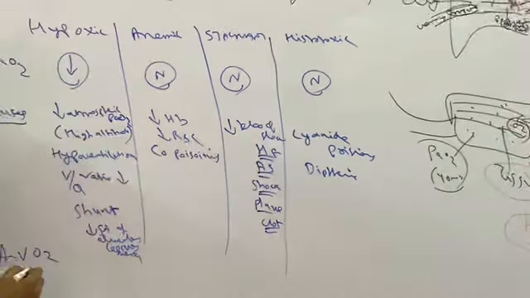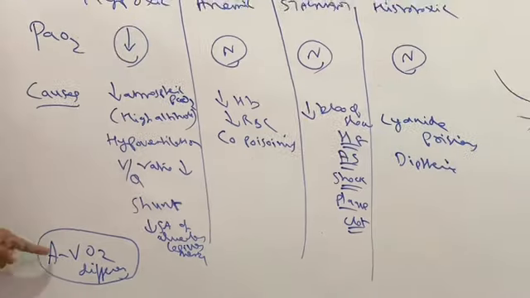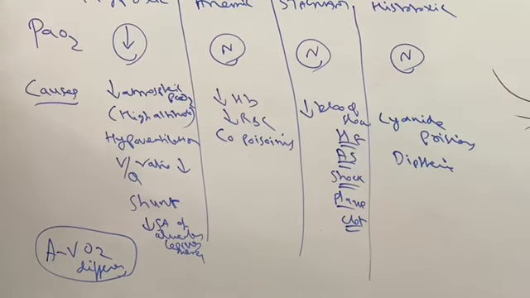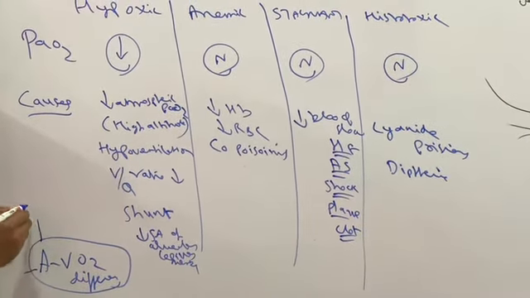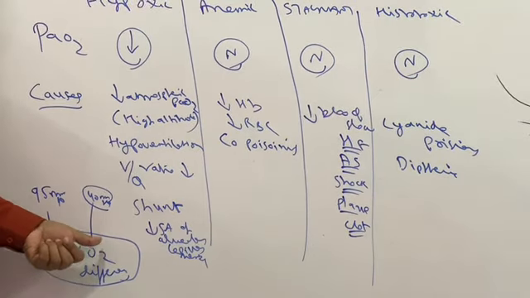Now the AV oxygen difference. AV, arteriovenous oxygen difference: normal arterial PO2 is around 95. Normal venous PO2 is around 40. Why is venous PO2 less? Because venous blood is deoxygenated blood.